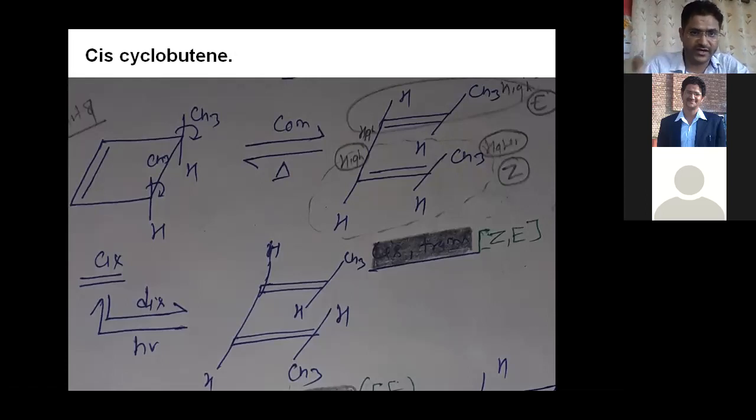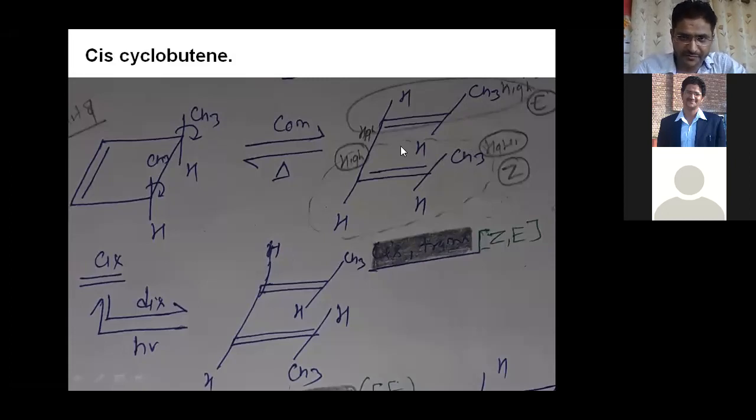So the first thing is, because it is a 4n system, your second molecular orbital is the HOMO, right? Because the second molecular orbital has a C2 plane of symmetry, there is conrotation. And if there is conrotation, then both rotate in the same direction. This and this both rotate in the same direction. So when both rotate in the same direction, you can see CH3 comes here and this CH3 also comes here, right? You can see CH3 here, CH3 here.